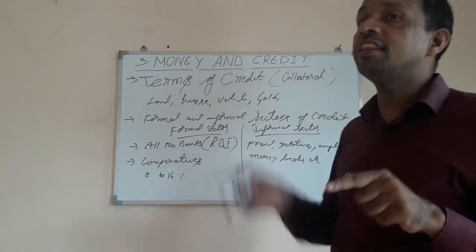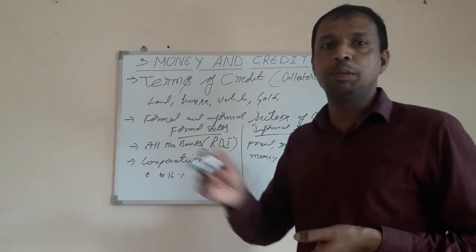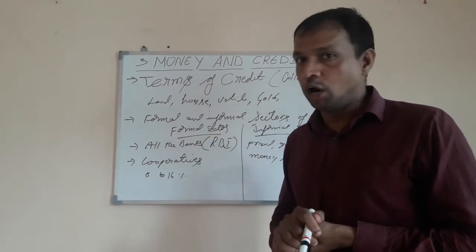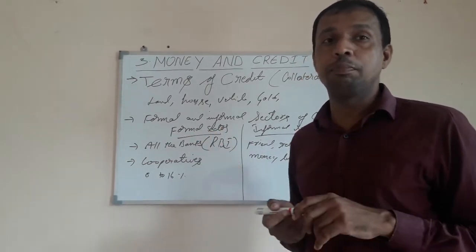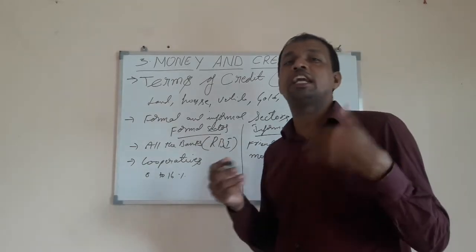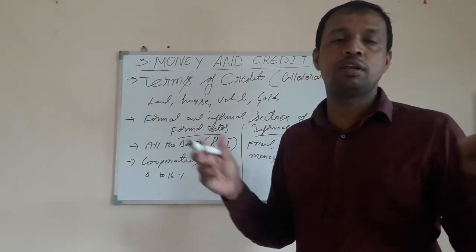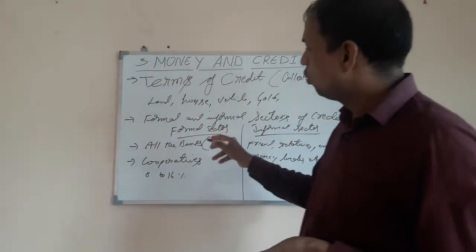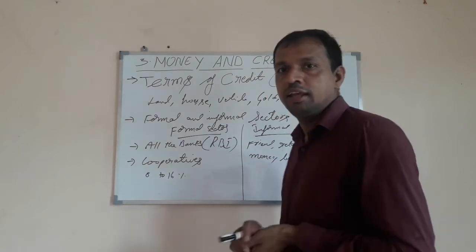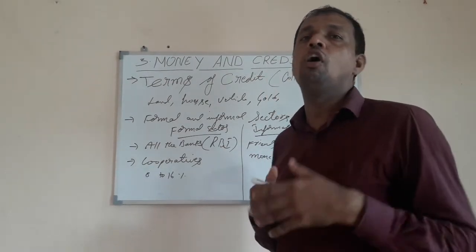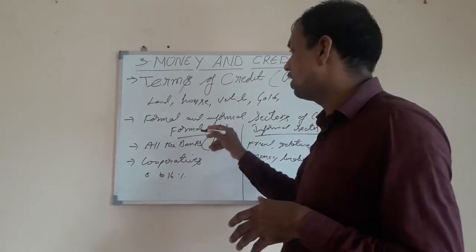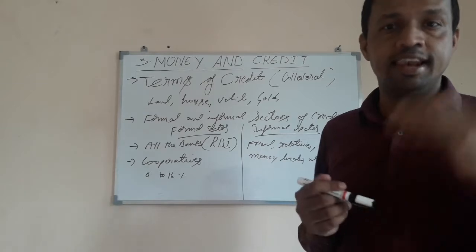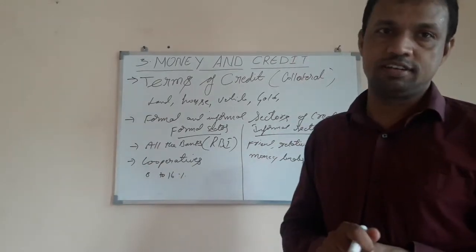trap. But in the urban areas, educated people, rich people, working people go to the formal sector to take the loan. Now in the present generation, most of the people take loans for day-to-day activity also, for purchasing small things of the house, vehicles, or so many things. So they go to the formal sector, fulfill all the required documents and take the loan, and the rate of interest is less when compared to the informal sector.